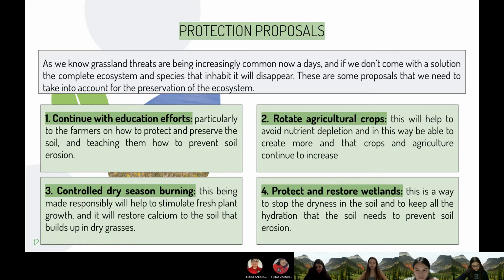Then we also have controlled dry season burning. This needs to be done responsibly, but it will help a lot to stimulate fresh plant growth, and this will restore calcium to the soil that builds up in dry grasses. And we also have protect and restore wetlands, which is a way to stop the dryness in the soil and to keep all the hydration that the soil needs to prevent soil erosion.